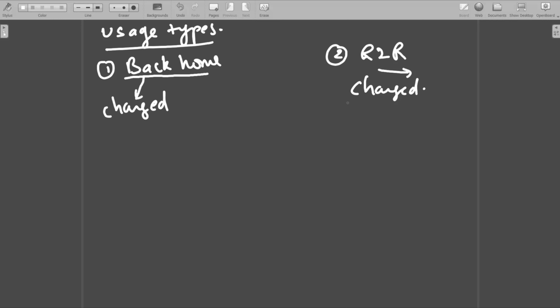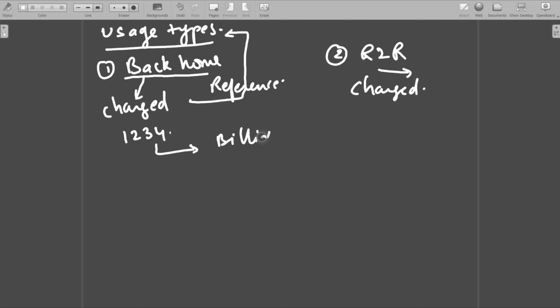Now how will this charging happen? In mediation the charging doesn't happen, in billing the charging happens. So in mediation it will tag a reference for the billing system. That reference is called the usage type. There is an internal logic written for what kind of usage type has to be tagged. Let's say the usage type for this is 1234.